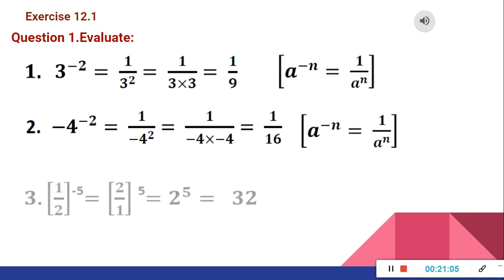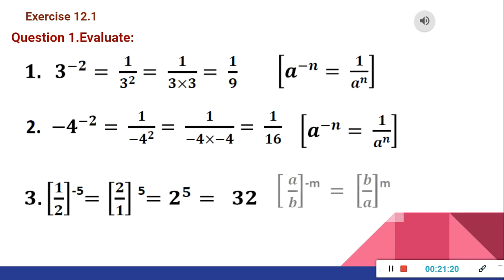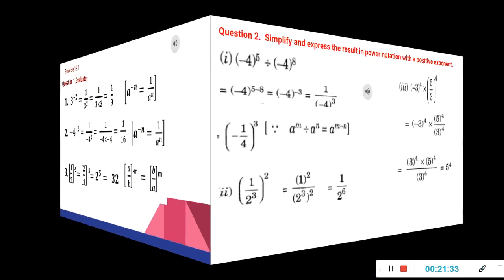Now third one, 1 upon 2 whole raised to minus 5. Here we know that a upon b whole raised to minus m is equal to b upon a whole raised to m, means the reciprocal with a positive power. So 1 upon 2 reciprocal is 2 upon 1, and 2 upon 1 means 2. So 2 to the power 5, that is equal to 2 multiplied 5 times, which is 32. Okay.